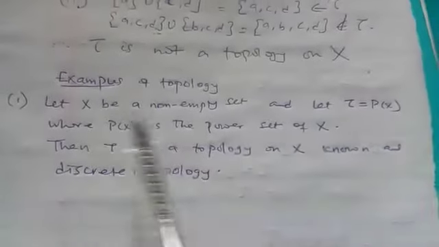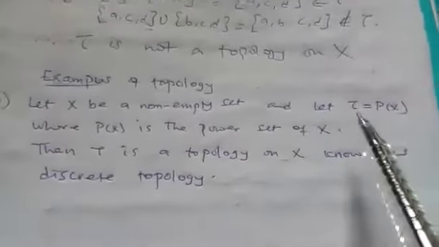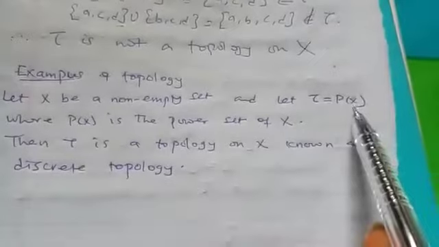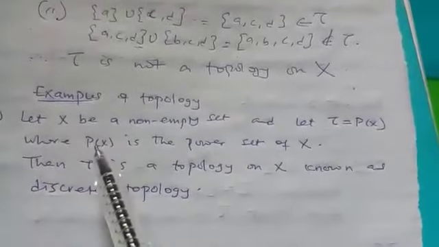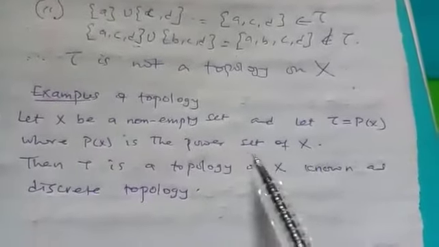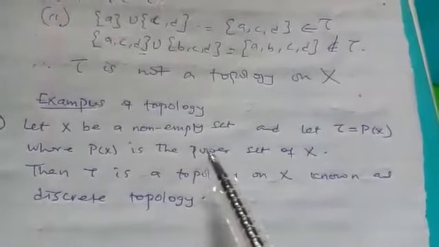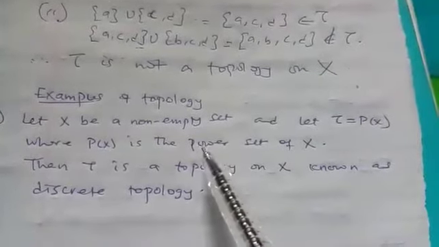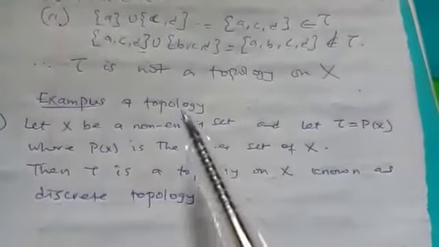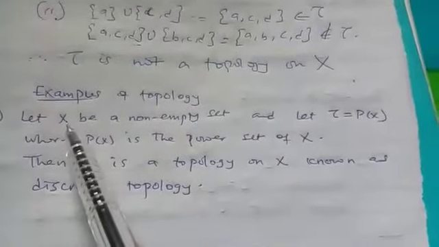So this is our first example. We say that let S be a non-empty set and let tau be equal to P of S. What is the meaning of P of S? P of S means power set of S, and we have known what power set of S means. That is the collection of all the subsets of S, all of them together.